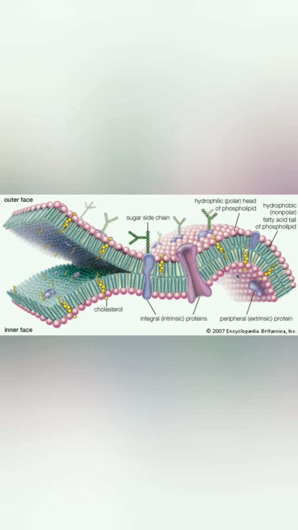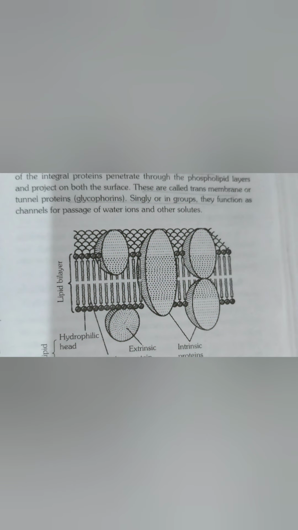Let's study the fluid mosaic model of plasma membrane structure. The most important, widely accepted model for plasma membrane was given by Singer and Nicolson in 1972. According to them, it is a protein iceberg in the sea of lipids. Some of these are loosely bound to the polar surface of lipid layers, called peripheral or extrinsic proteins. Others penetrate deeply into the lipid layer, called integral or intrinsic proteins.